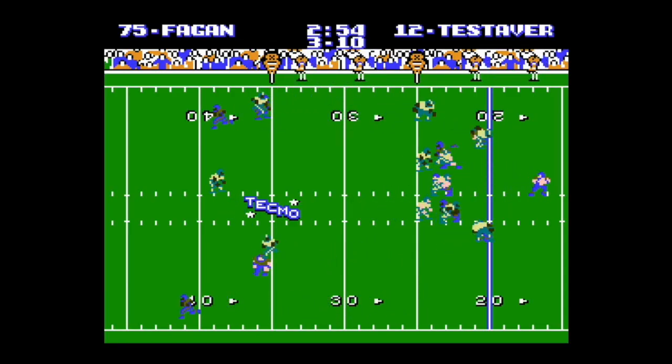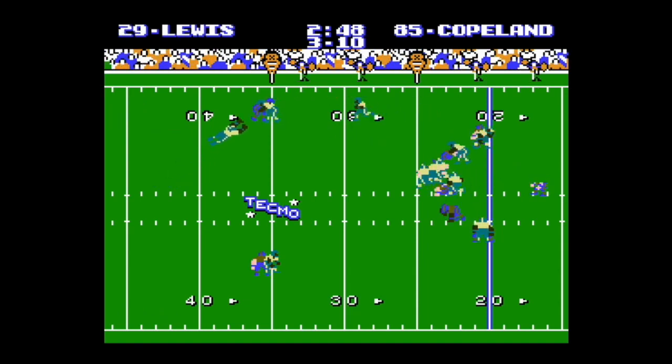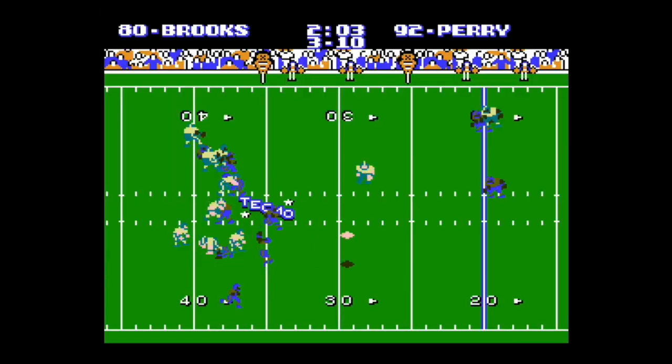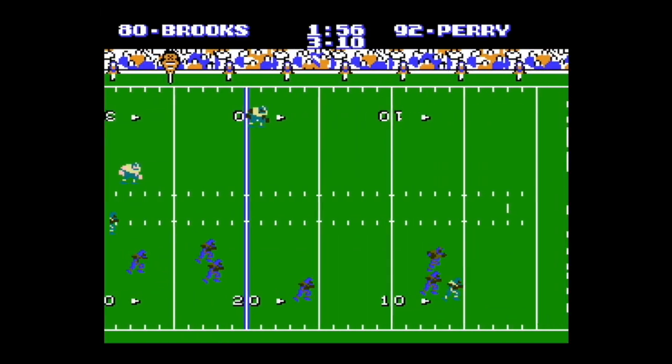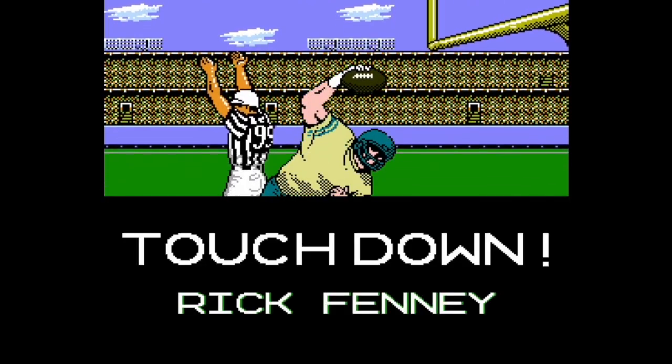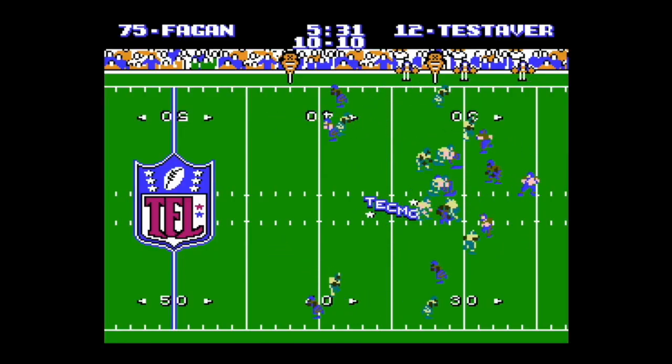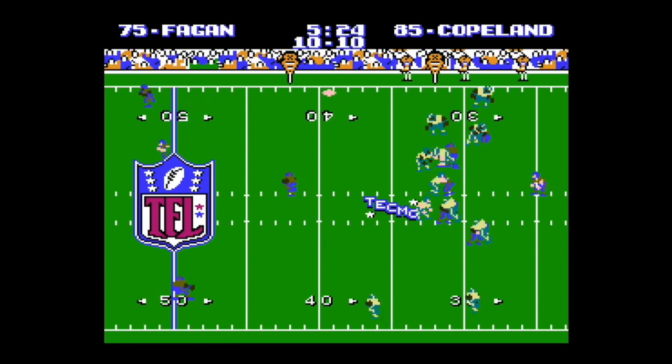Testaverde back again. I don't know what he was thinking there. His guy was covered. Marino gets a chance. And they score. And it's going to be 10-all. Testaverde. He's either throwing touchdowns or picks.